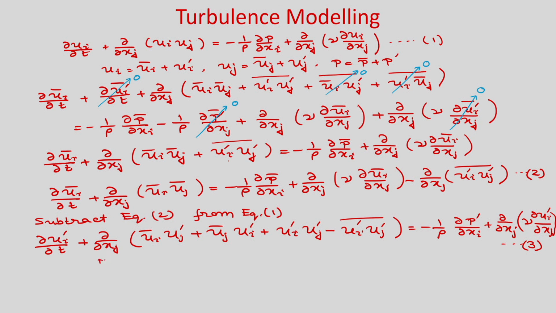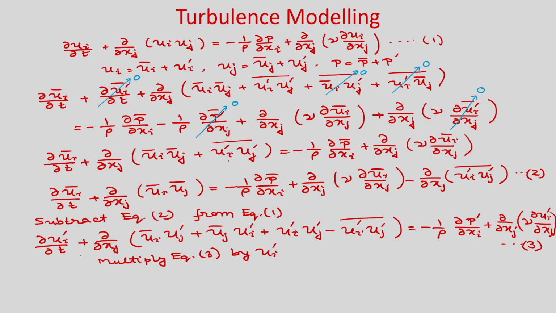So this is equation number 3. Now multiply equation 3 by u_i prime, so that we can write it in terms of the turbulent kinetic energy. If you multiply by u_i prime, it will be u_i prime square, and that is the representation of the turbulent kinetic energy.